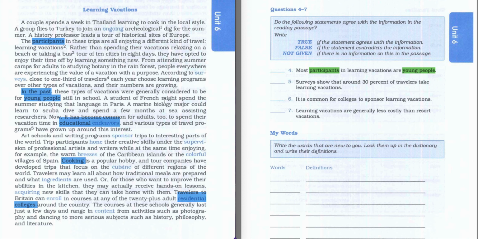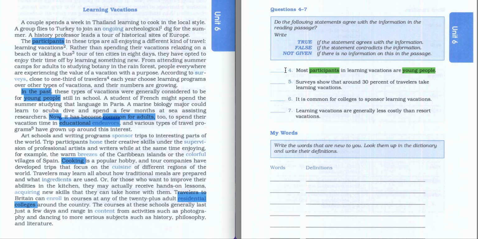A student of French might spend the summer studying that language in Paris. A marine biology major could learn to scuba dive and spend a few months at sea assisting researchers. Now, so it became now. What is happening right now? It has become common for adults. See, adults started to attend these vacations, and it became more popular among adults as well, to spend their vacation time in educational endeavors, and various types of travel programs have grown up around this interest.